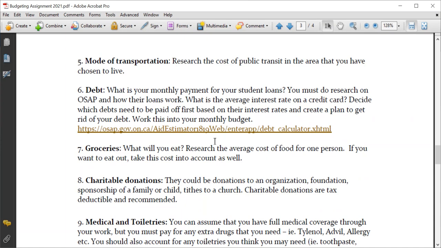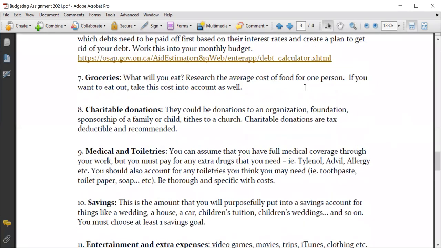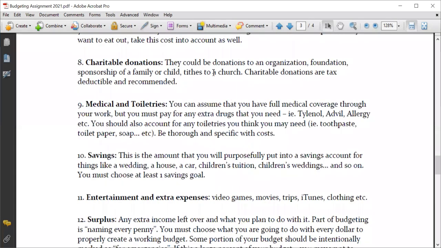But then you do have to figure out how you're going to pay the debt that I have assigned to you. So there's a link here that will help you figure out. The OSAP loan is a student loan through the Ontario government, and there's a calculator here that will help you figure out how much you're going to pay for it. Then groceries, for you, just you. And then I do encourage everyone to think about a donation that they would like to make every month.